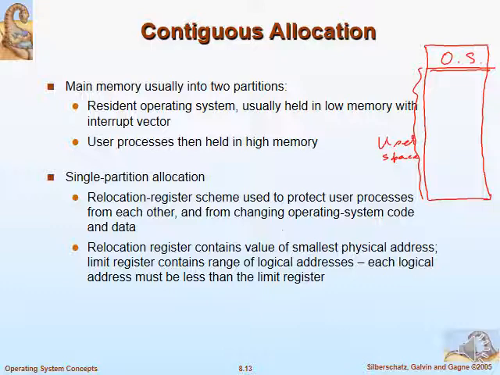Rather, our requirement has been enhanced a lot. Today, at a time, we want to give more and more programs to the system for execution simultaneously. Maybe we give 5, 6, 7 programs at a time for execution. So all these 5, 6 programs will be executed by the CPU simultaneously.